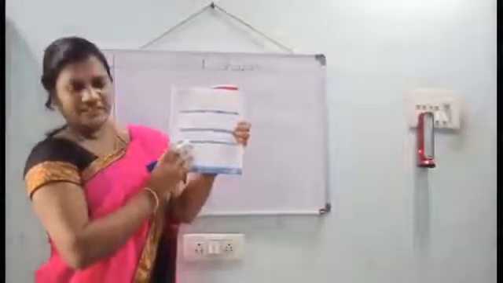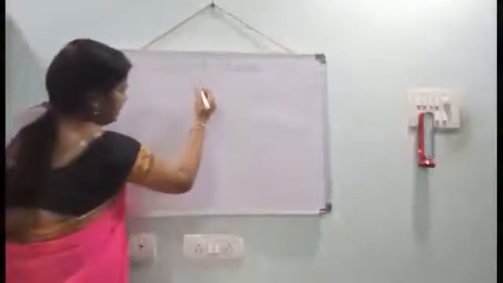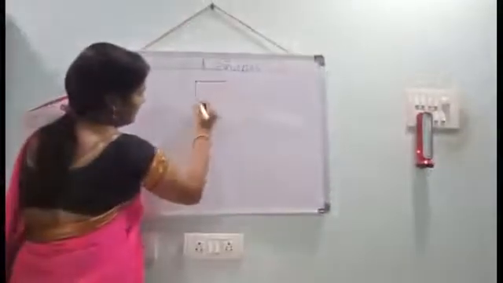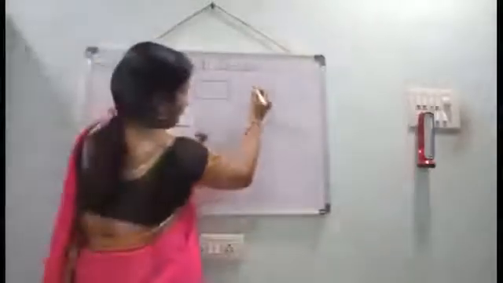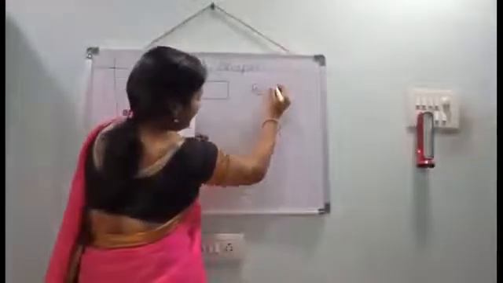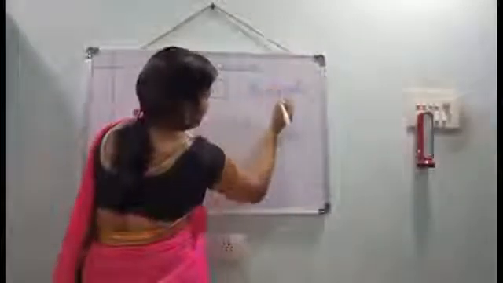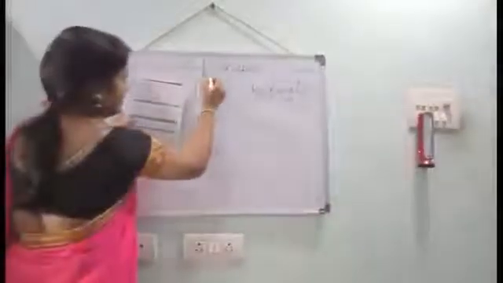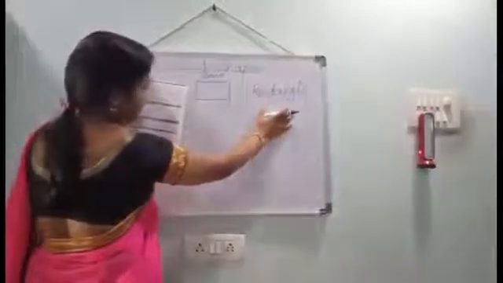Rectangle. Very good. You should draw the base and write the shape name, rectangle. Understood, children? First the base, then write the name.